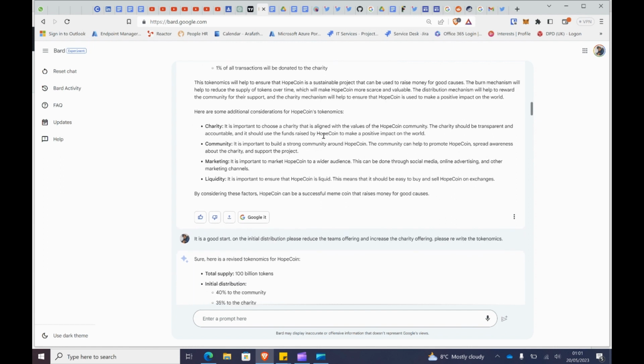And here are some additional suggestions that you need to do. For the charity, it's important to choose a charity and be transparent and public about what you do with the money. For the community, it's important to build a strong community for Hope Coin. The community can promote Hopecoin and help with marketing. And liquidity: it's also important to ensure Hopecoin is liquid. This means that it should be easy to buy and sell Hopecoin on exchanges.